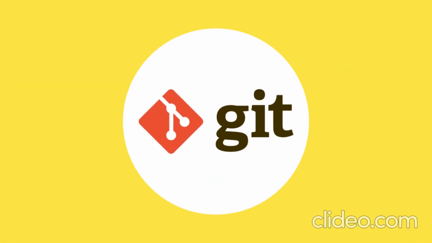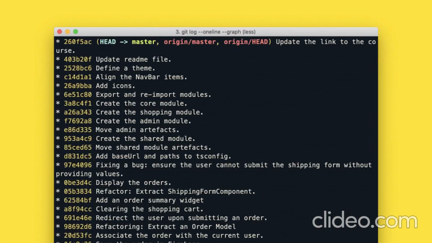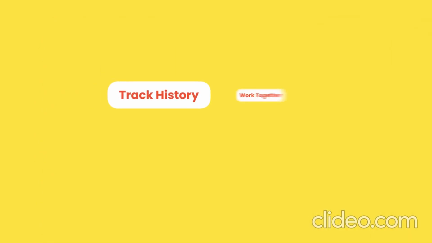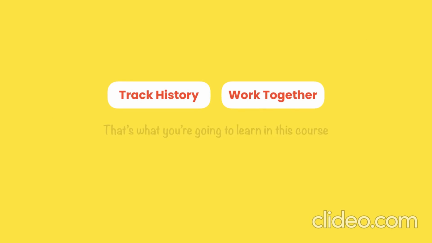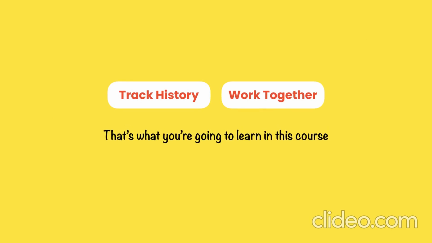So if you're looking for a job as a software developer, Git is one of the skills you must have on your resume. You should know it inside out, you should know how it works and how to use it to track your project history and collaborate with others effectively. And that's exactly what you're going to learn in this course.